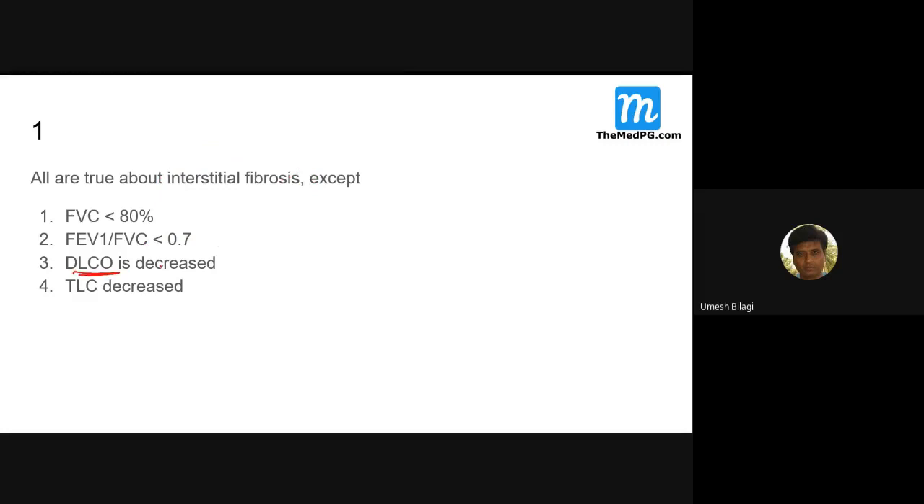And what about DLCO? It's decreased, I know it is correct, but I expect you to answer. What is diffusion of carbon monoxide? In a patient with obstructive lung disease, there is not much problem with the diffusion, except in emphysema.